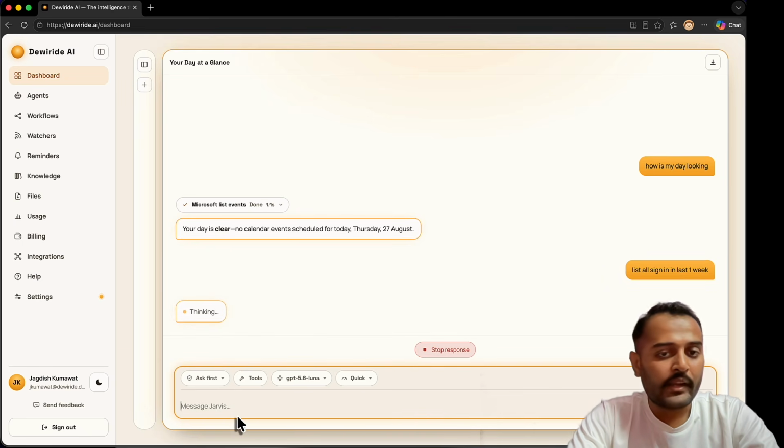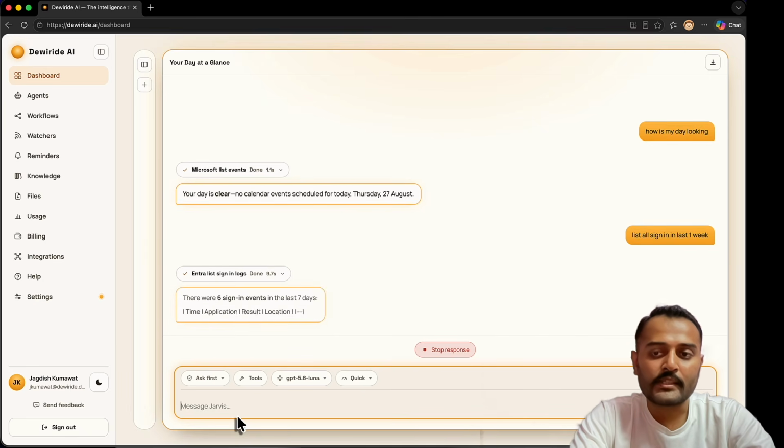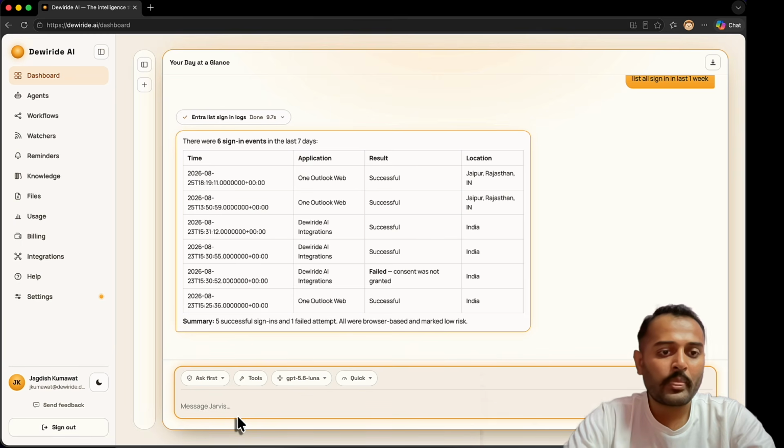Since I have connected Entra ID, I can list all the sign-ins and also verify whether they are risky sign-ins or not. I asked a very simple question, list all sign-ins in the last 1 week. Here I have all the sign-ins in the last 1 week.